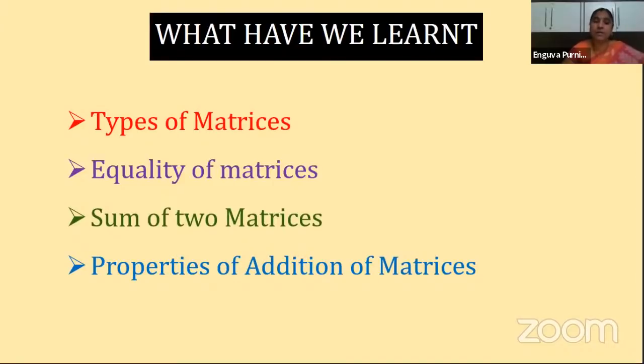Clear? What is the additive identity matrix? It is the zero matrix, because whenever you add the zero matrix to a matrix, we get back the same matrix. So that's why the zero matrix is called what, children? Additive identity. And similarly, additive inverse. What is additive inverse? Whenever you add the inverse to a given matrix, you should get the zero matrix as the sum. So A plus B is equal to 0 means what is B? B is called the additive inverse, and its value is minus A. That means every element of matrix A is multiplied with the minus sign. If the element is plus, then that becomes minus.